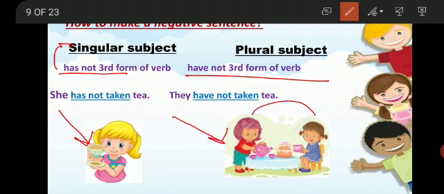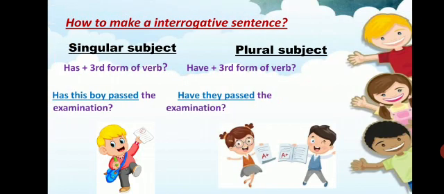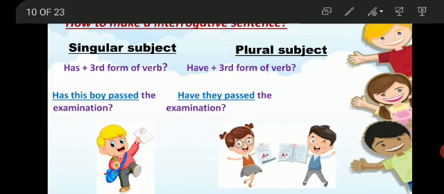So there we have two persons, so they are plural, and as it is a single, so it is a singular thing, subject. Now how to make an interrogative sentence, or you may say the questionary sentence. In a questionary sentence or interrogative sentence, we always place the helping verb in the start and we use a question mark in the end. Has this boy passed the examination?